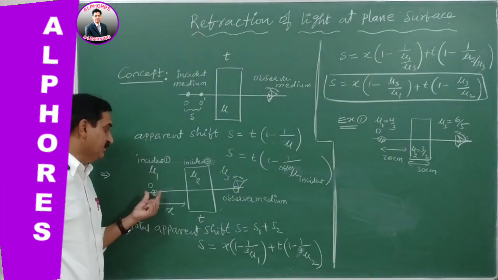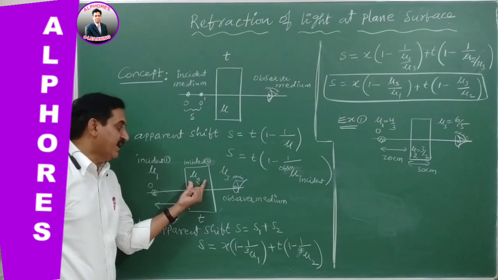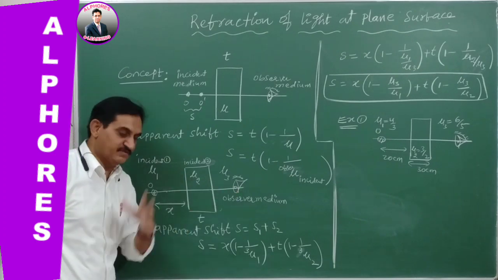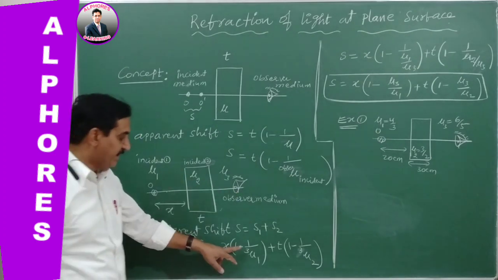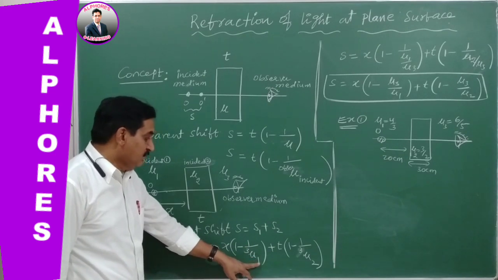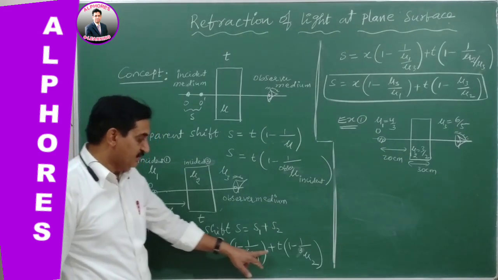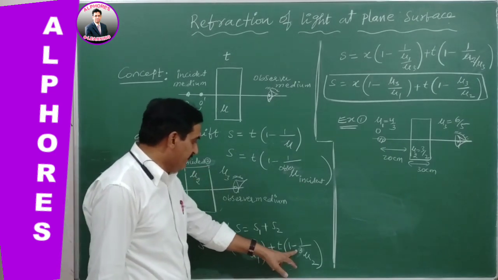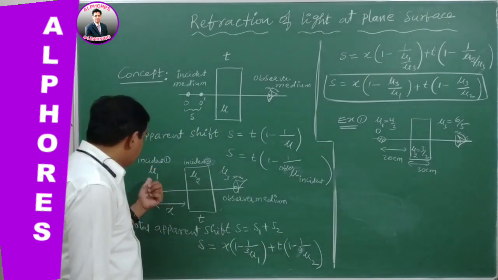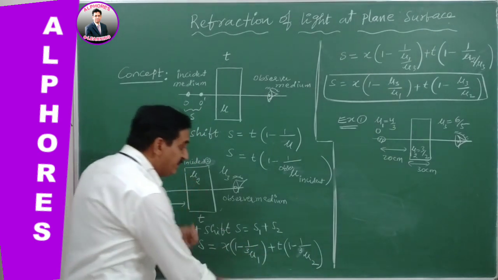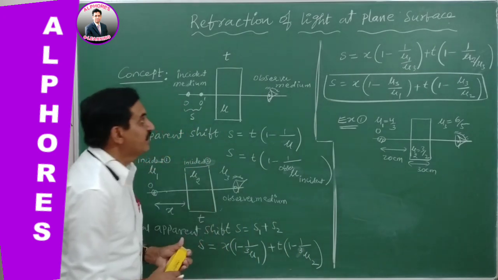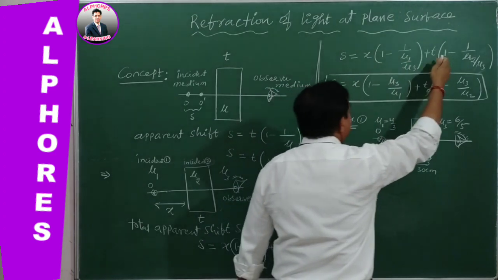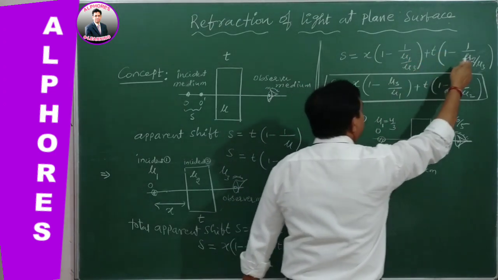One is the object medium, that is incident medium 1, and another glass plate which is incident medium 2, and this is the observer medium. Therefore, here x of (1 minus 1 by mu of incident medium with reference to observer) plus its thickness T of (1 minus 1 by mu of incident medium 2 with respect to 3), and that can be simplified. In this case, S is equal to x. So this is written as mu 1 by mu 3, mu 2 by mu 3.